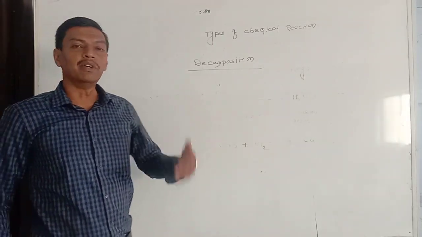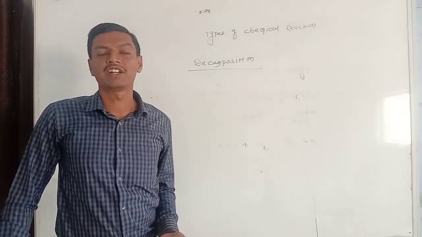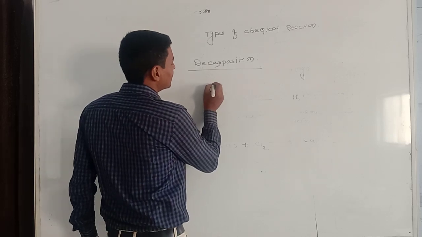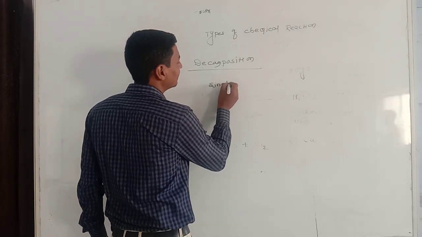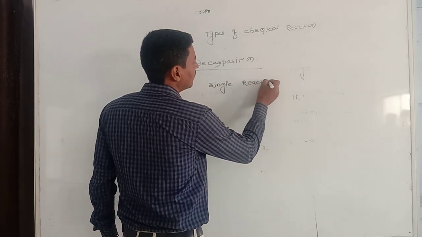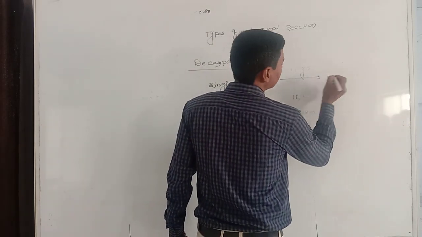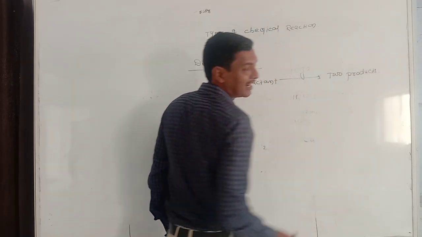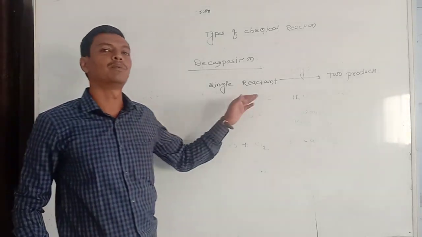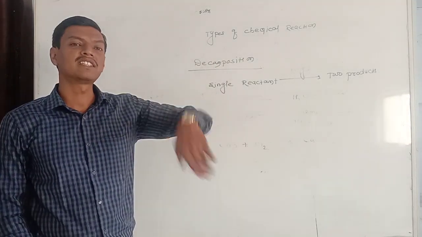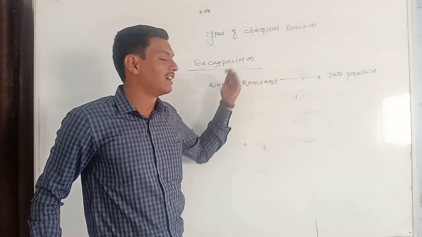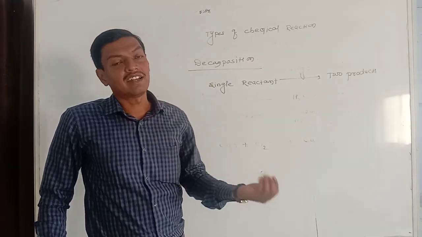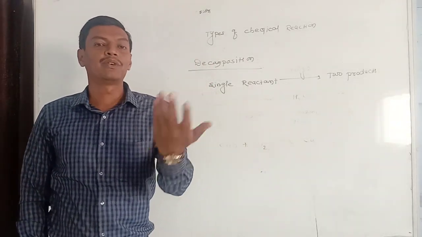In a combination reaction, 2 reactants combine to produce a single product, but in a decomposition reaction, a single reactant will be split into two products. That's why we describe it as the Shirshasana of a combination reaction. It is exactly the inverse pattern of a combination reaction. Means in a decomposition reaction, the single reactant is getting broken into two or more products.